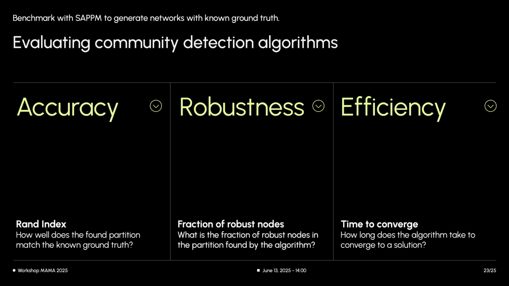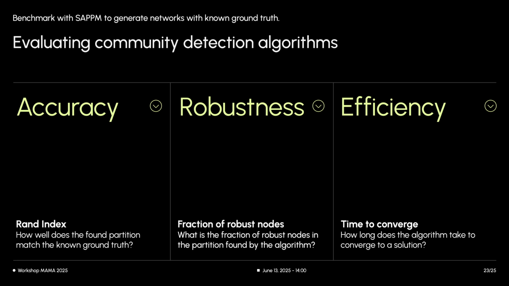used in practice. Now that we have a model to generate networks with non-ground truth partitions, we can use it as a benchmark to evaluate community detection algorithms like the state-of-the-art Leiden, which optimizes the CPM. We will assess performance across three key dimensions. Accuracy. How well does the partition found by the algorithm match the ground truth? We use the Rand index for this.